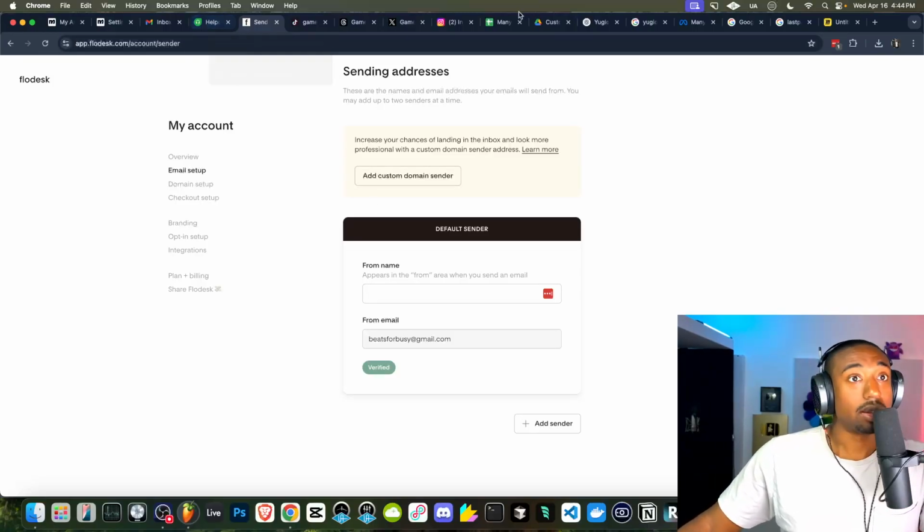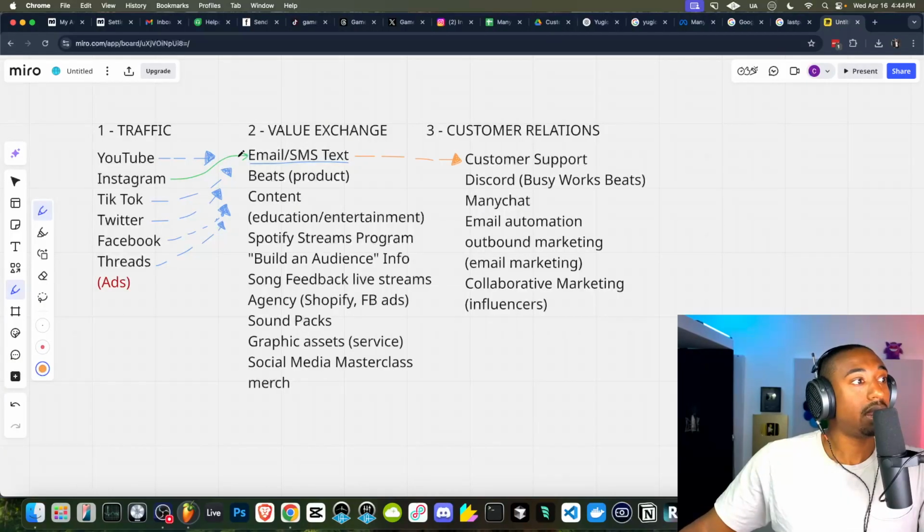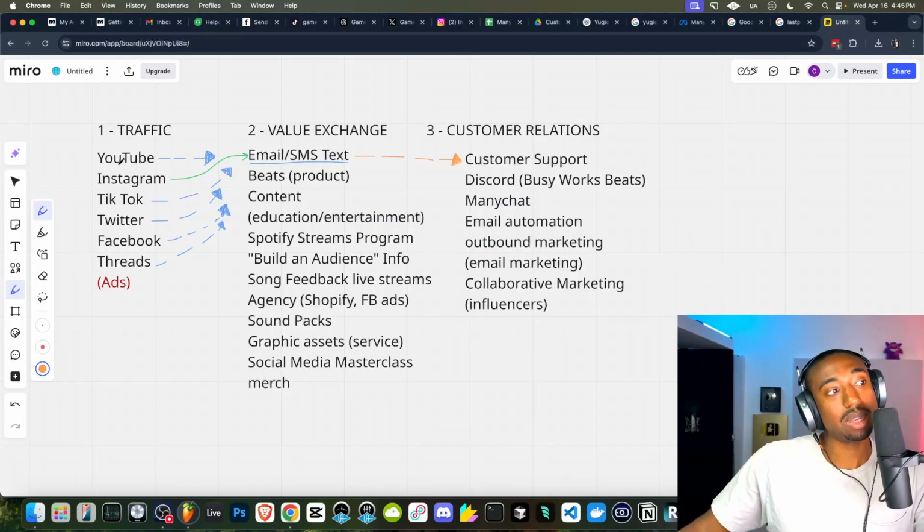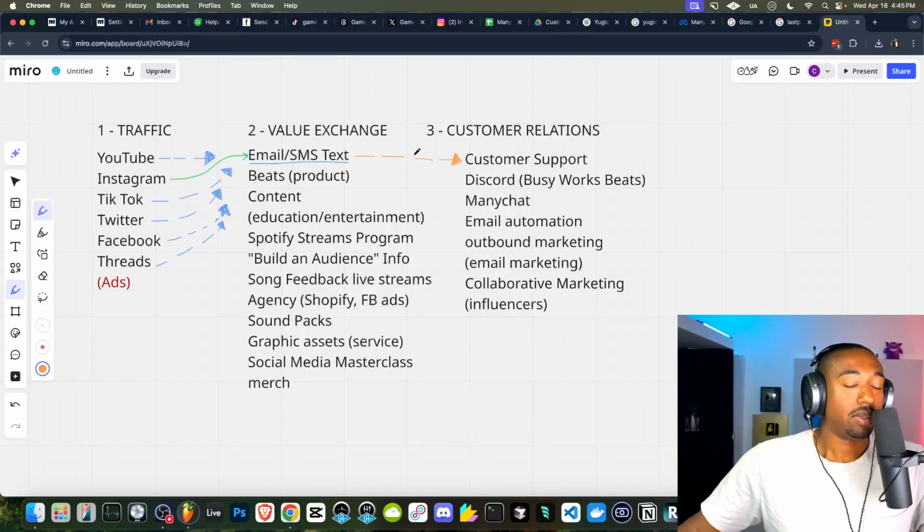Now, what else is there to cover? So we have our social media covered. We have the email opt-in, at least for Instagram. And then anytime people reply to those emails that we broadcast from Flowdesk, it will go back and be imported into our Freshdesk system here. So anytime we publish content, we have the automation of that, and then we have the customer support about that. At least we have the base system set up.